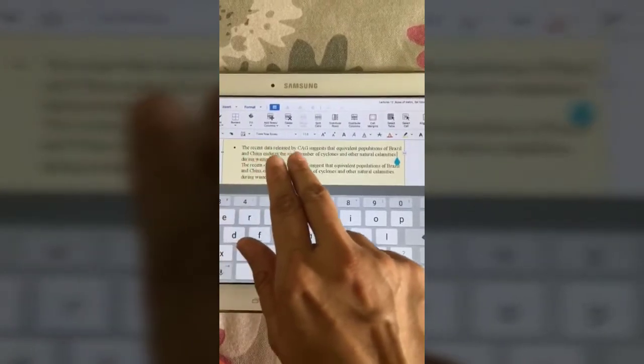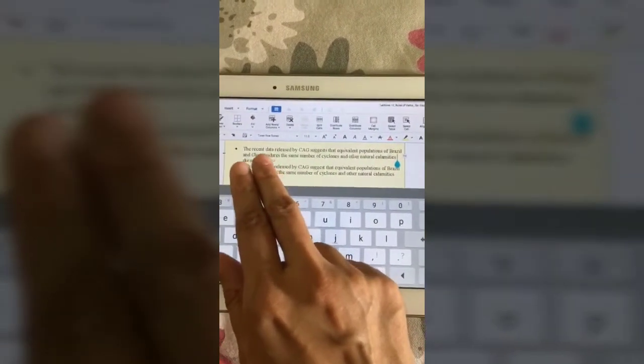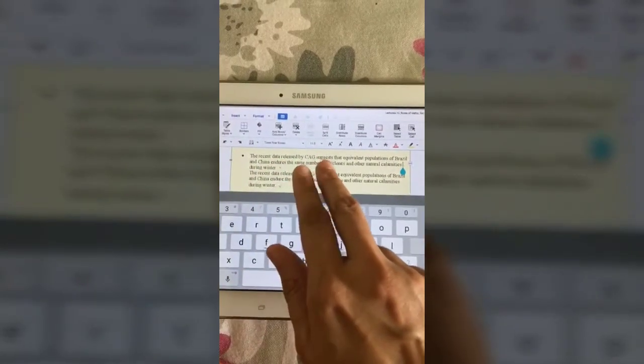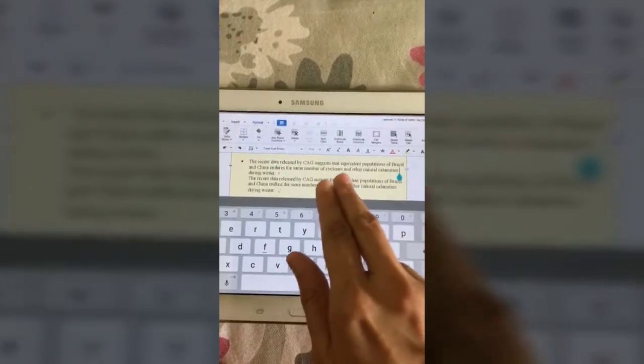The recent data released by CAG suggests. Now, data is a collective noun and it is used in the plural sense. So the verb should also be plural. So it should be suggest. Okay.